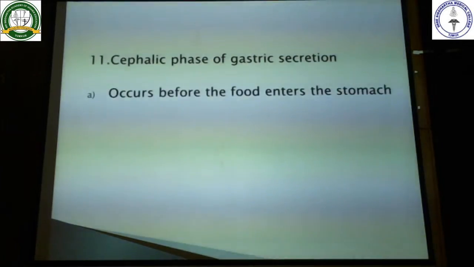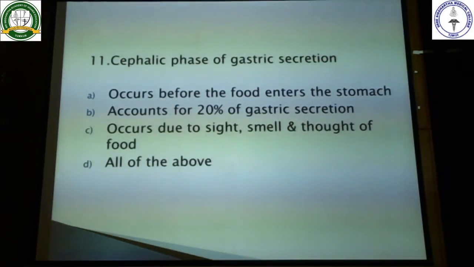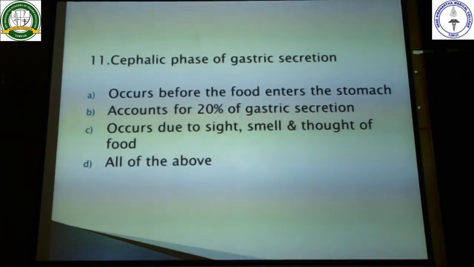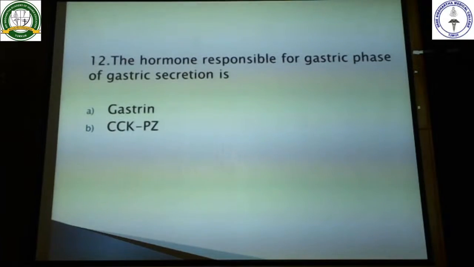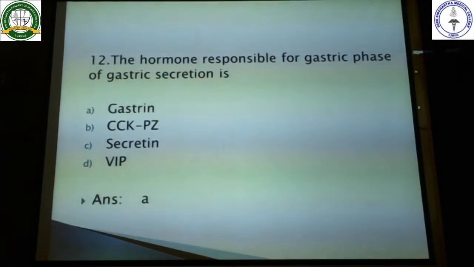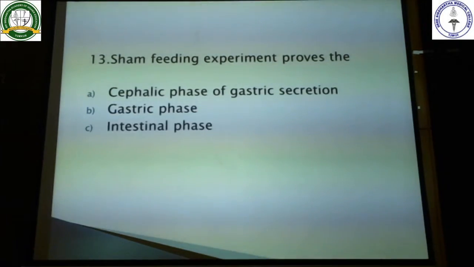Then the cephalic phase of gastric secretion occurs before the food enters the stomach, accounts for 20% of gastric secretion, and occurs due to the sight, smell and thought of the food. So all of the above is the option here. The hormone responsible for the gastric phase of gastric secretion is gastrin. Answer is gastrin. Then the sham feeding experiment proves the cephalic phase of gastric secretion.